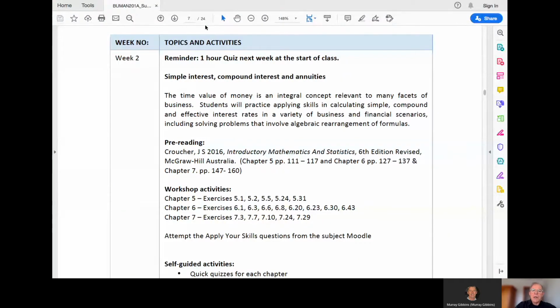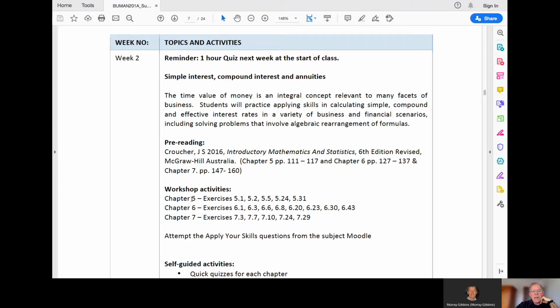For this week, week 2, don't forget, we'll remind you when we get together in our Teams class that we've got a 1-hour quiz next week. We'll do a little bit of practice when we get together in class to help you get your head around multiple choice questions. We've got 3 chapters to do today, 5, 6, and 7.